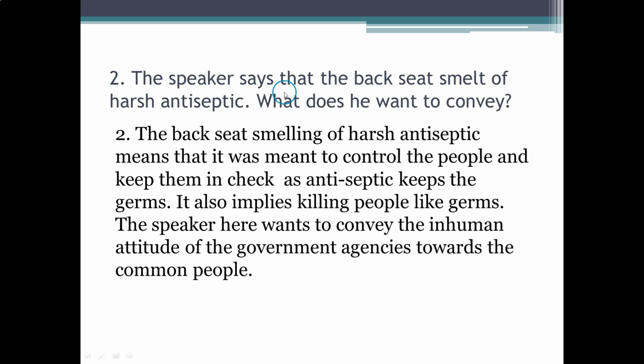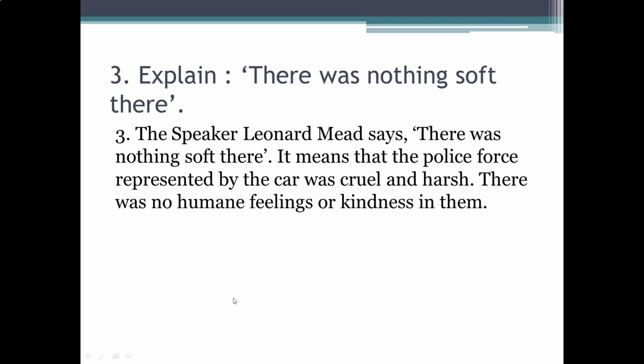Question 2. The speaker says that the back seat smelt of harsh antiseptic. What does he want to convey? Answer. The back seat smelling of harsh antiseptic means that it was meant to control the people and keep them in check as antiseptic keeps the germs. It also implies killing people like germs. The speaker here wants to convey the inhuman attitude of the government agencies towards the common people.